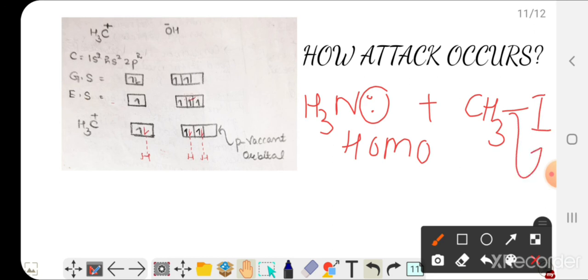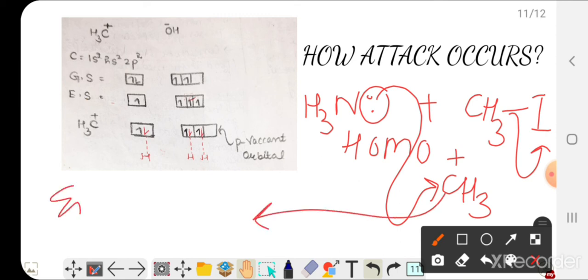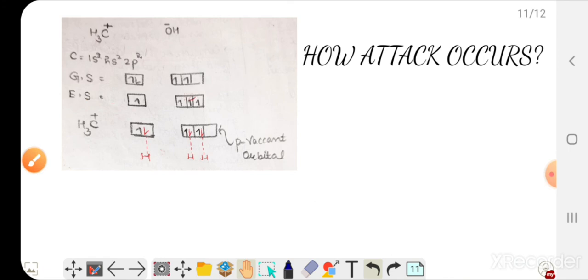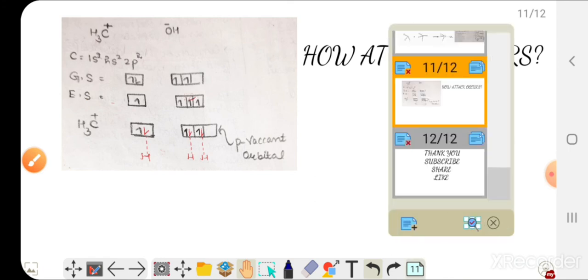This iodine leaves with electrons and forms the CH3 carbocation. This ammonia will attack this way and the reaction occurs. So this carbon's empty p orbital will act as the LUMO.